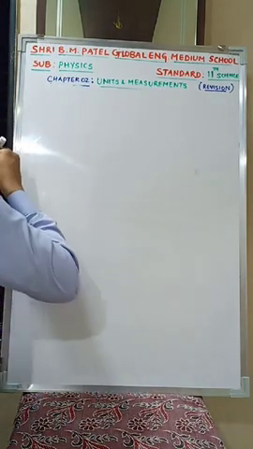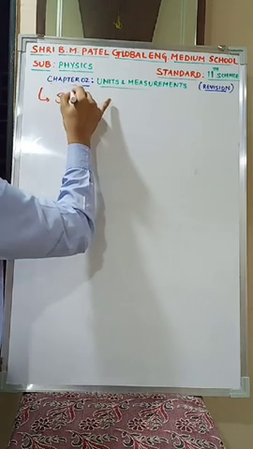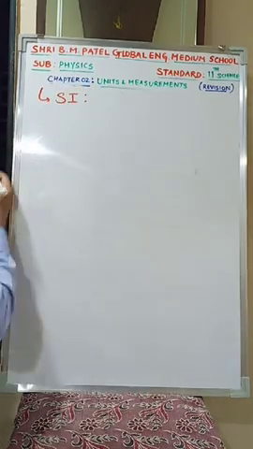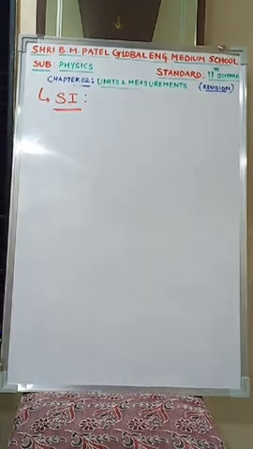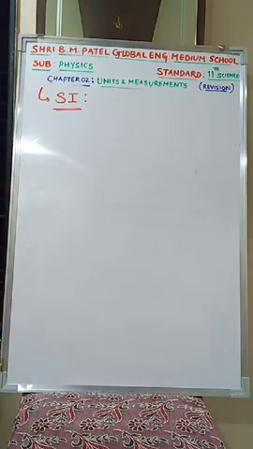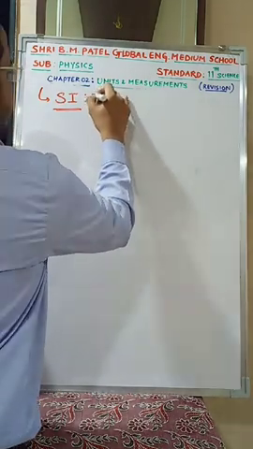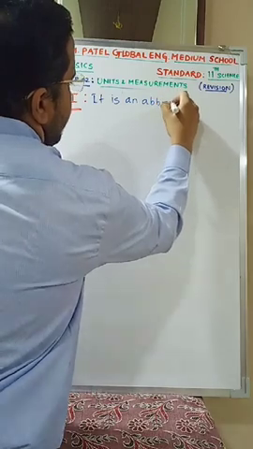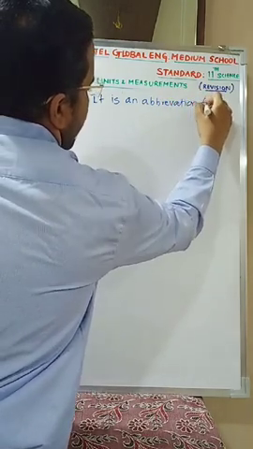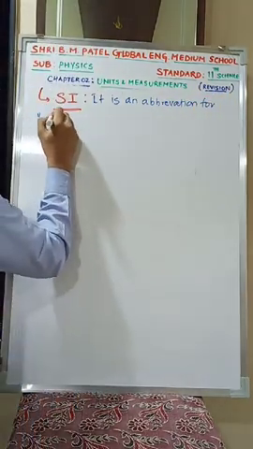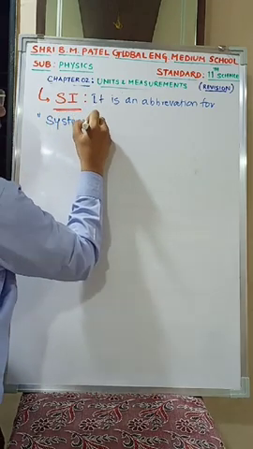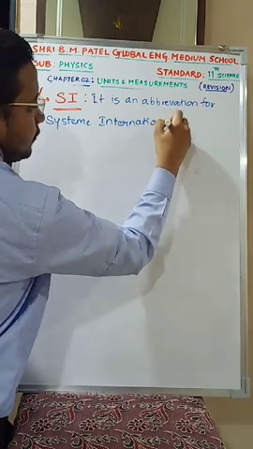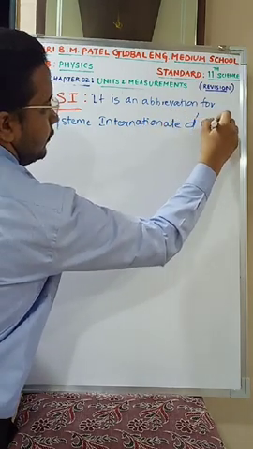The next system I am going to include is SI. It is an abbreviation for Systeme Internationale de Unites.